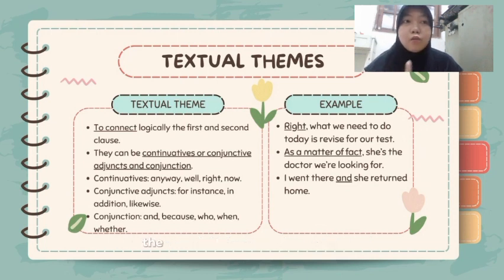The word right is the textual theme. And then conjunctive adjuncts are, for example, for instance, in addition, likewise. For example, in the clause: as a matter of fact, she is the doctor we are looking for. And then conjunctions can be and, because, who, when, and whether. For example, I went there and she returned home. The word and is the textual theme.